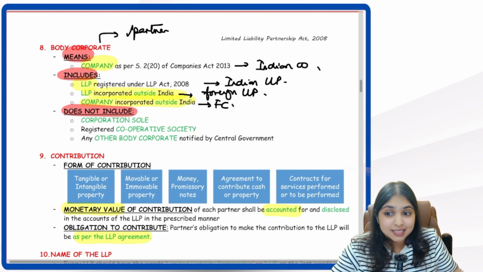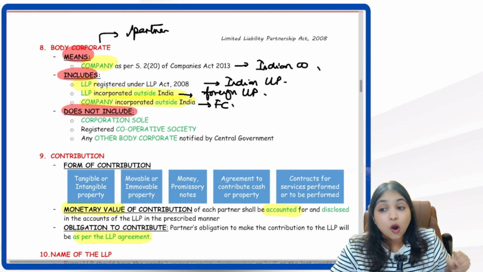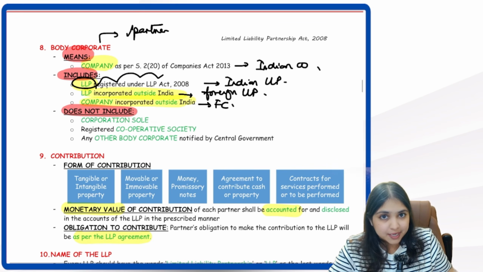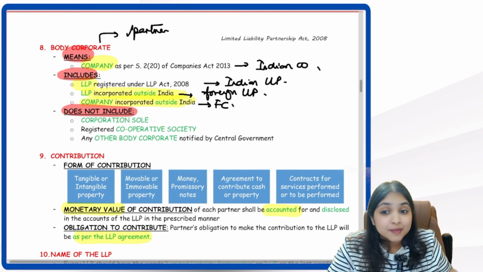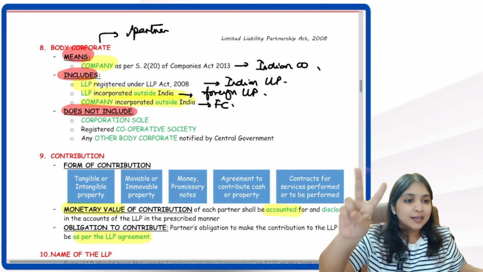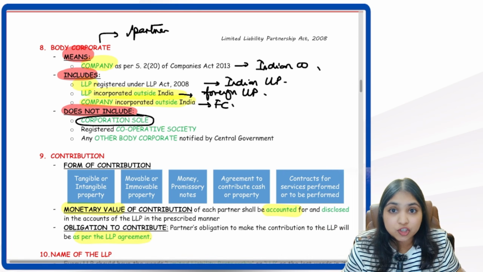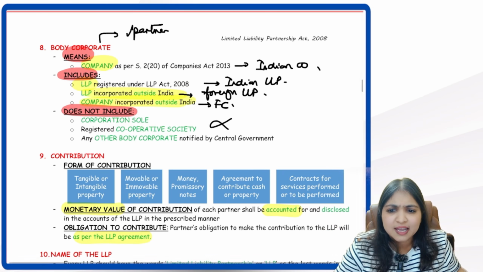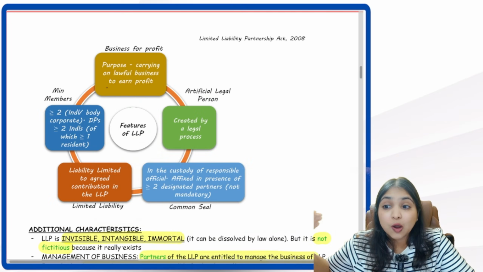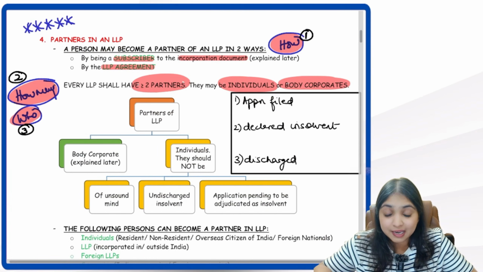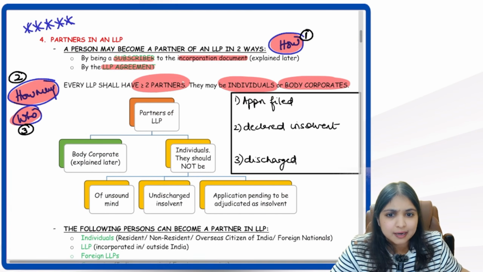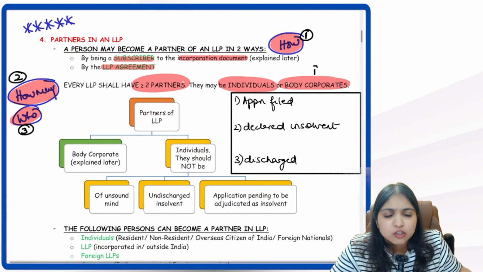So who is body corporate now? Body corporate means company as per Companies Act, also includes LLP as per LLP Act, also includes LLP incorporated outside India, company incorporated outside India, but does not include two: corporation sole and cooperative society. These are not body corporates. Now come back to my discussion. We were learning who can be partners in the LLP. We said even individuals can be partners, even body corporates can be partners. So who is body corporate?